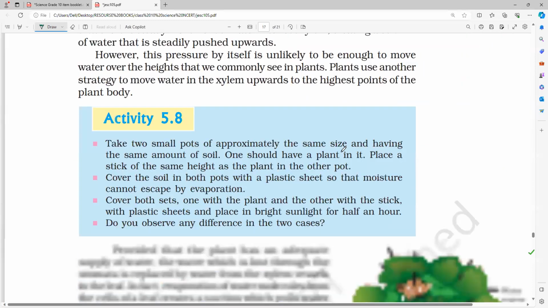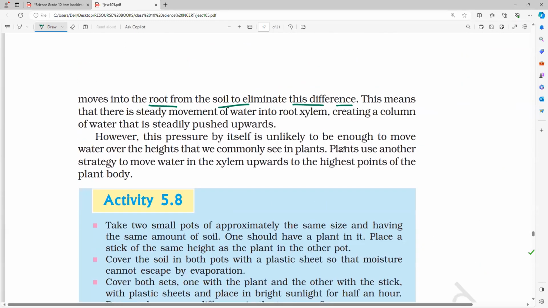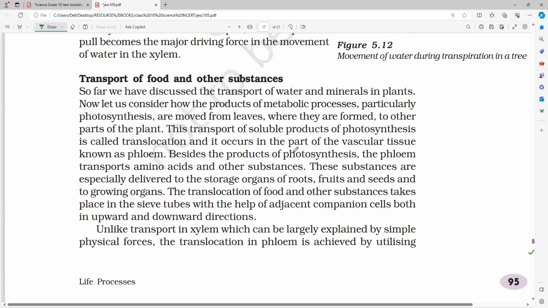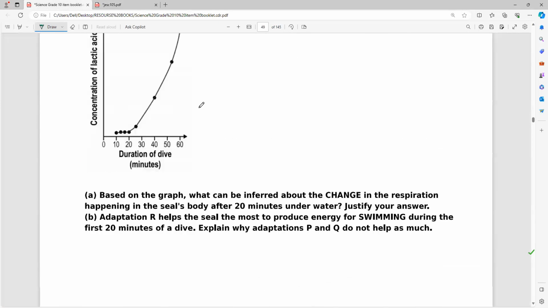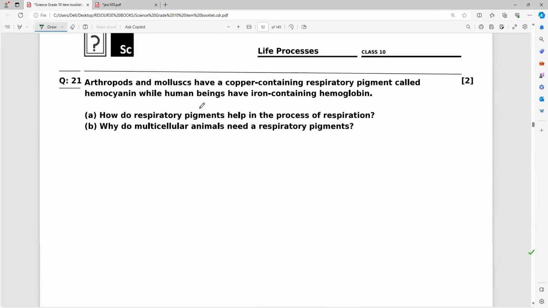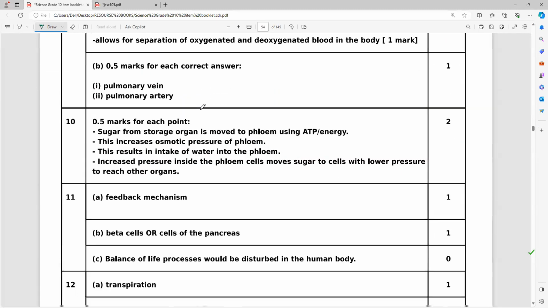Correct? Not for assertion, sir. Yes, yes. So this is it: transportation of food and other substances. This is what the paragraph speaks about. You can read it. So what the exact answer will be, one minute, we'll see the answer and how they are writing it. We'll see whether that answer is there for us or not.